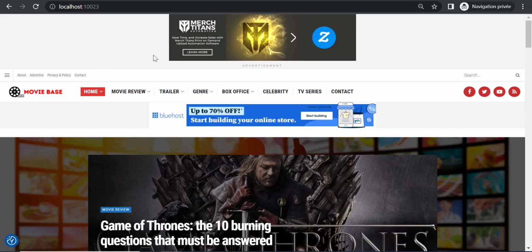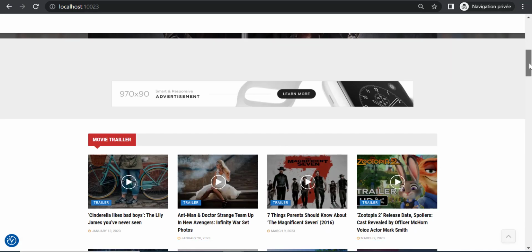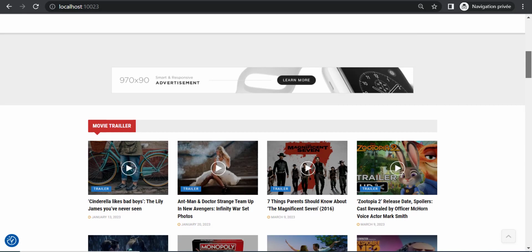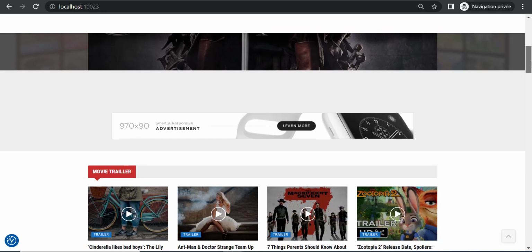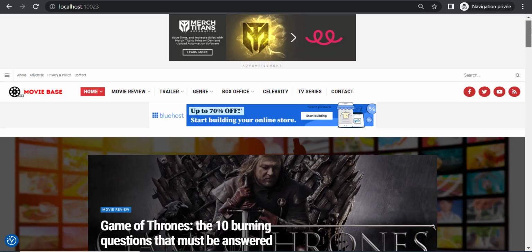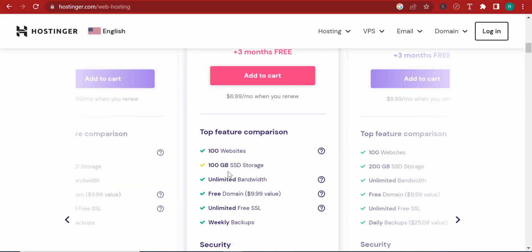For instance, this website over here that we're going to build together, last time I checked, is not more than 200 megabytes in size. So websites, like files, like videos, like other stuff, they have a size. And so this one here is not more than 200 megabytes. Here, they're offering you 100 gigabytes of SSD storage. So you can't just imagine how much data you can host here without any problem.